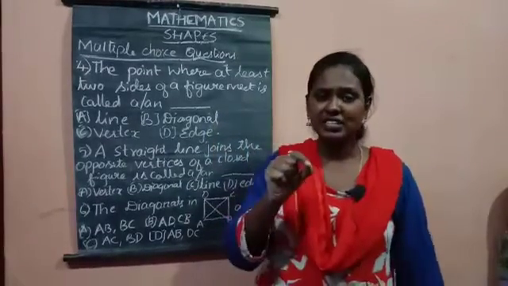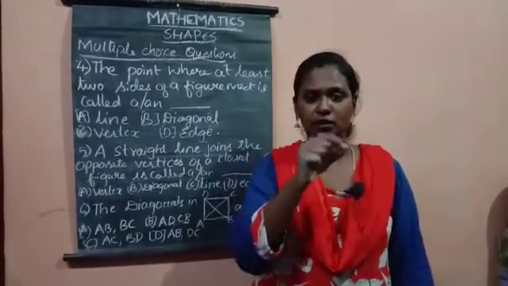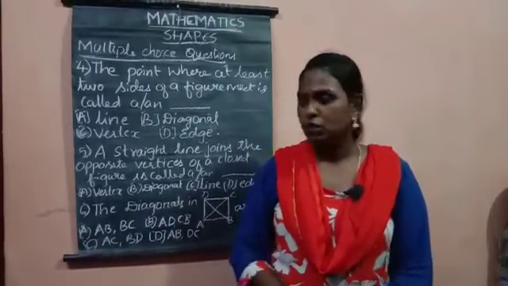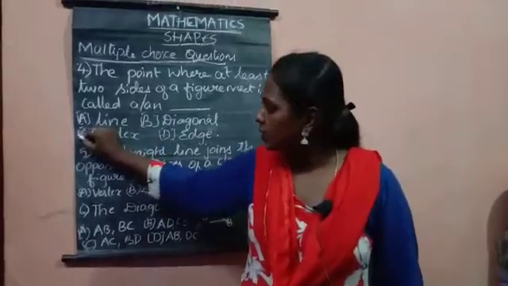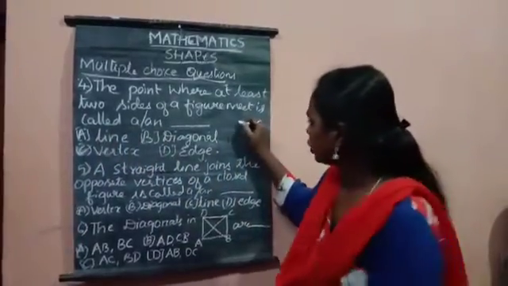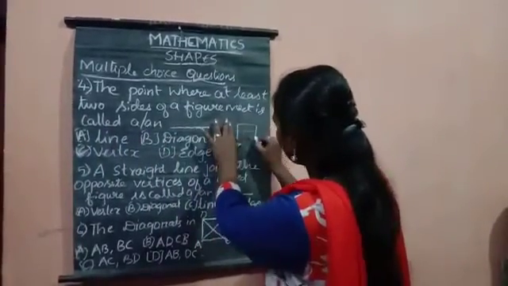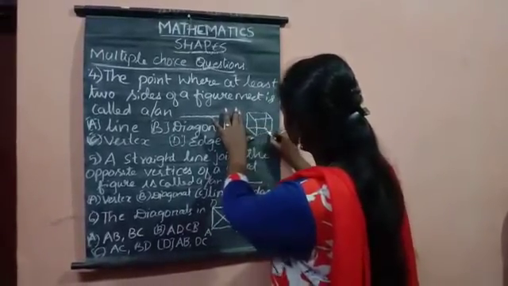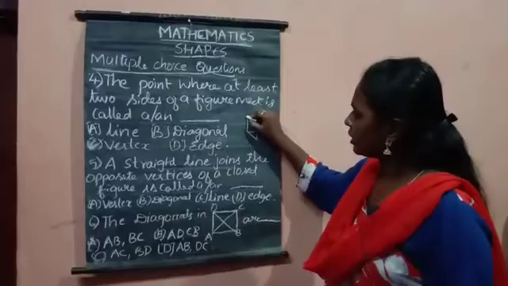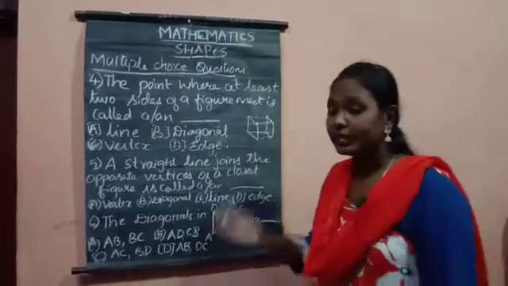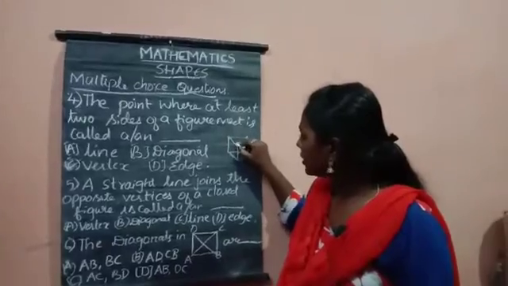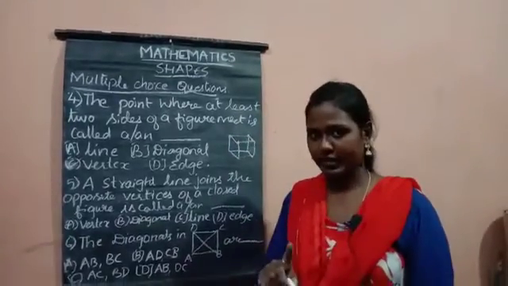Vertex is a corner, as we have seen in the example of 3D shapes. So the answer is vertex. Take a cube, for example. These are all the corners or vertices of a 3D shape. So the 2 sides join at one vertex.